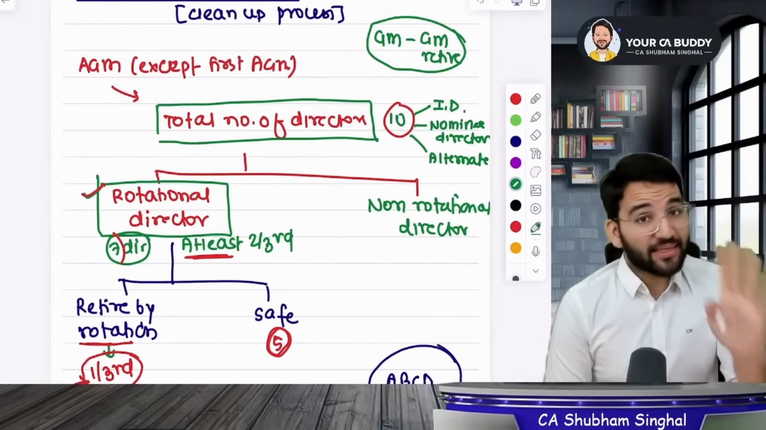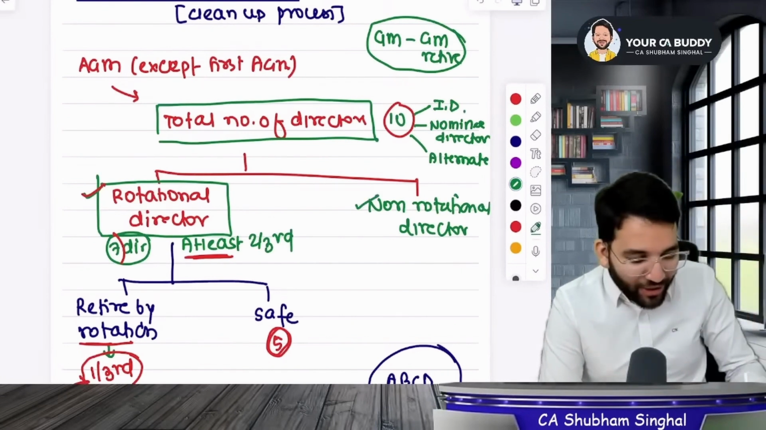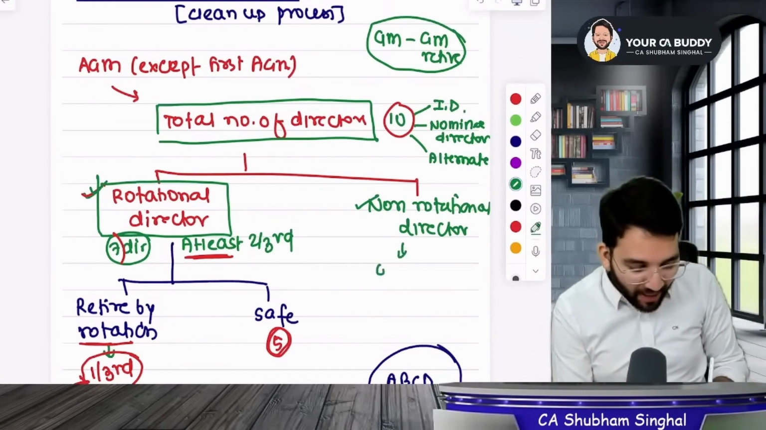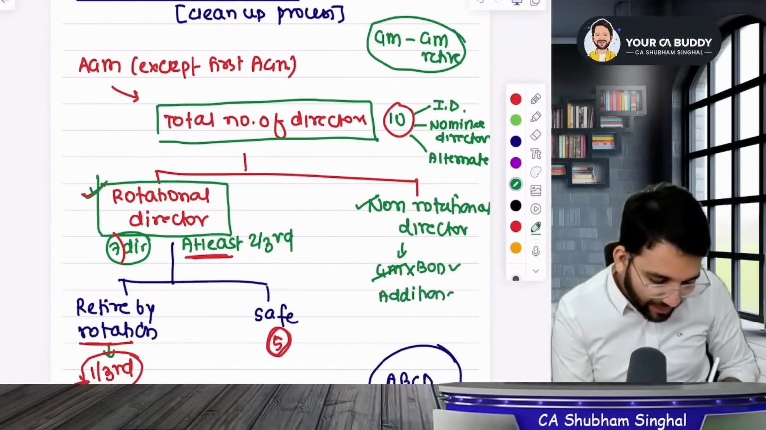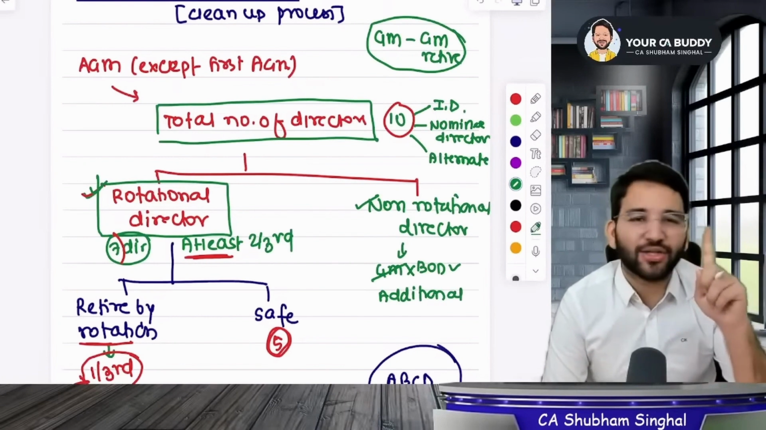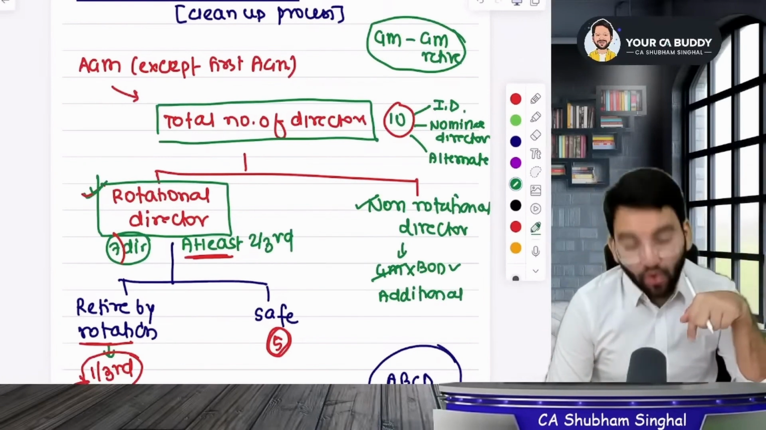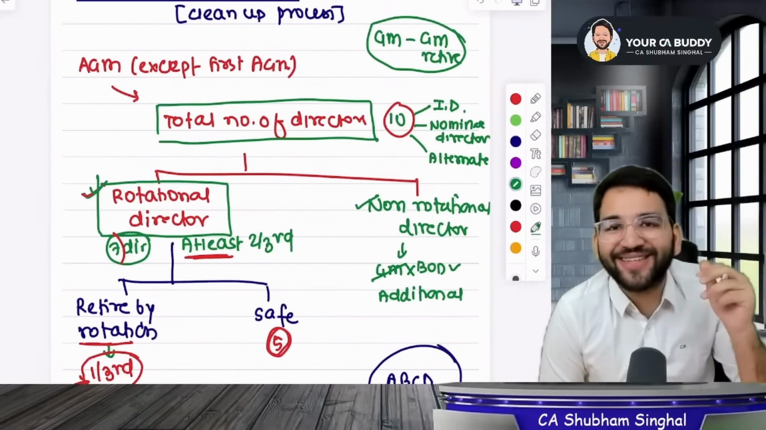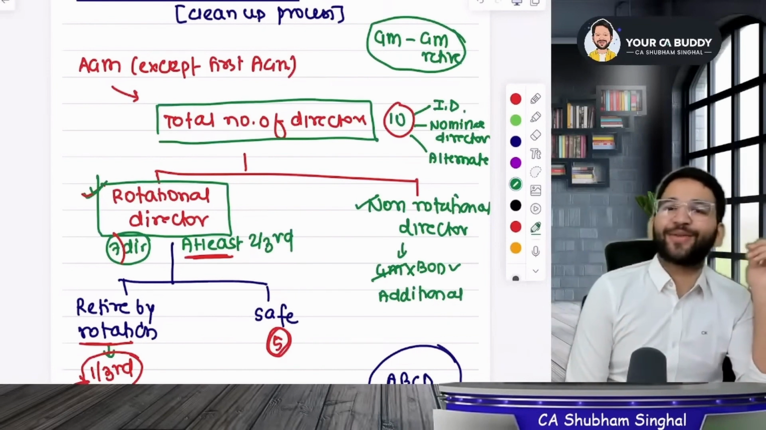Now someone is asking, if the total number remains 10, how would one know which one is non-rotational and which one is rotational? Do you know who the non-rotational members are? They are the ones who are not appointed in the general meeting, but have been appointed by the board of directors, just like your additional directors. Tomorrow I will teach you about the additional directors in section 161. You will learn that since they were not selected by shareholders in AGMs, the shareholders have no right to remove them. So those who are not appointed in the general meeting are considered non-rotational.